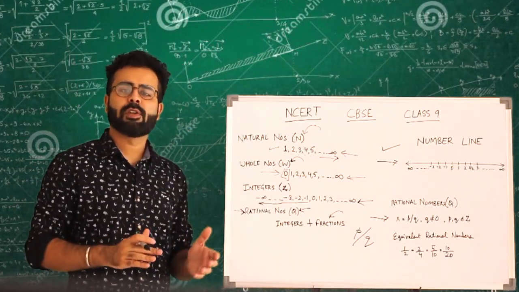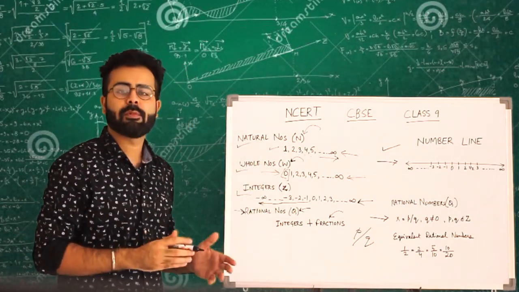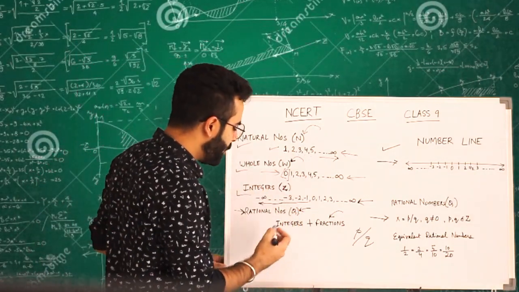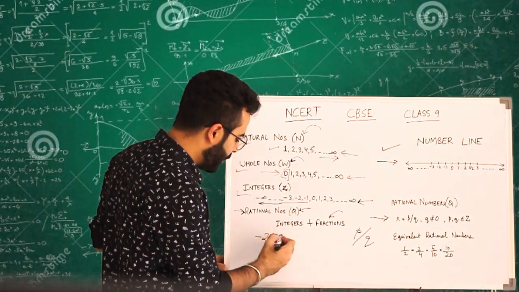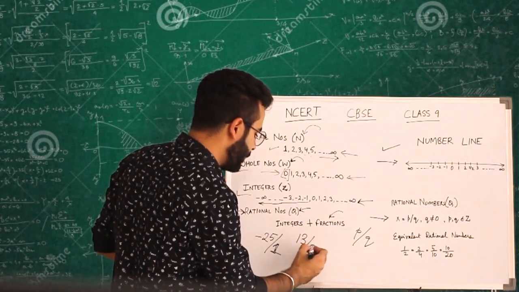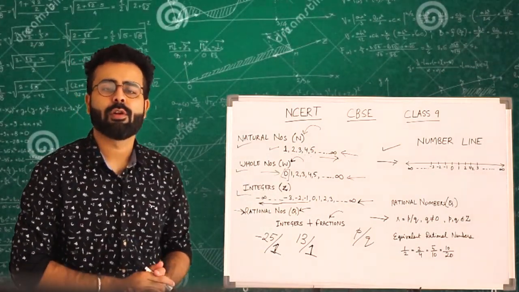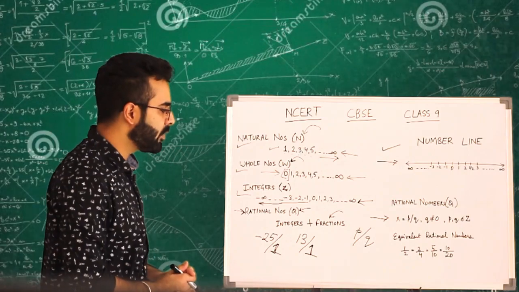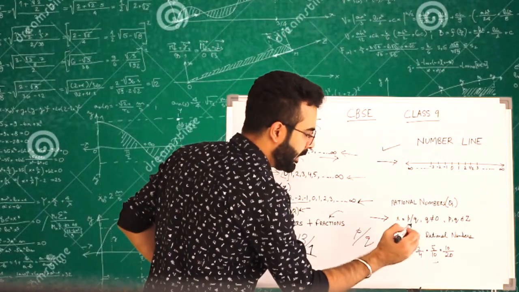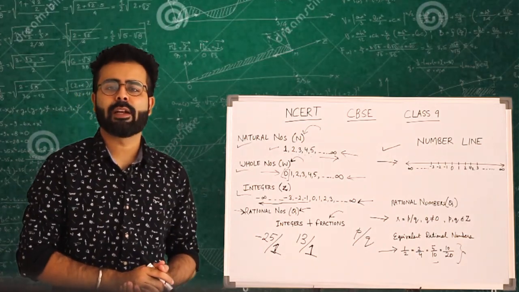And if you see all the numbers which we have discussed till now, be it natural numbers, whole numbers, integers, all of them can be represented in the form of p by q. For example, minus 25 can be written as minus 25 by 1. 13 can be written as 13 by 1. Which means that all of these numbers are actually rational numbers. Also, rational numbers don't even have a unique representation. For example, 1 by 2 is same as 2 by 4, which is same as 5 by 10, and it is same as 10 by 20. So all of these numbers are called equivalent rational numbers.